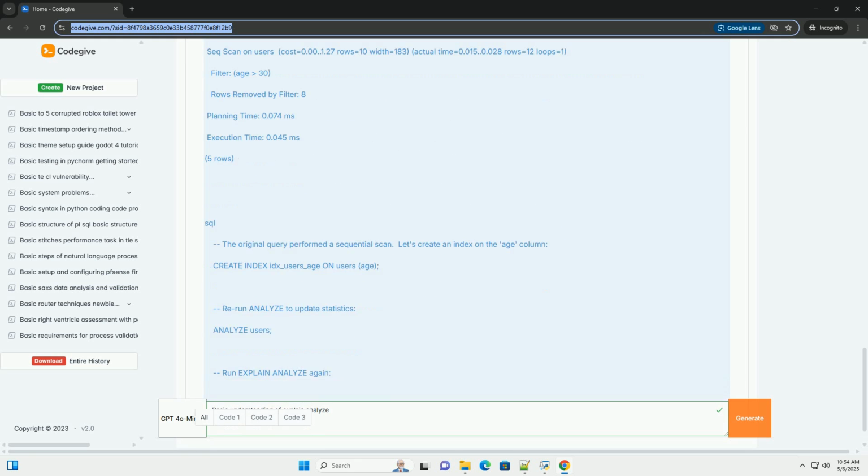Concurrent activity: concurrent database activity can affect the actual time values reported by EXPLAIN ANALYZE. Ideally, run it on a system with minimal load to get more accurate results.